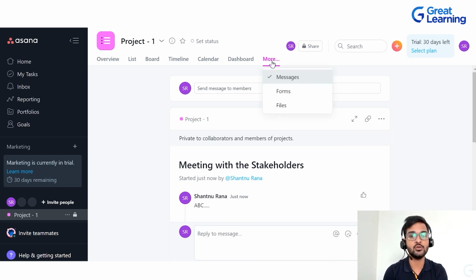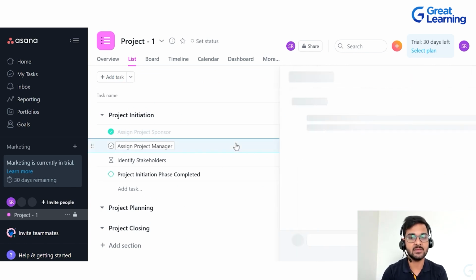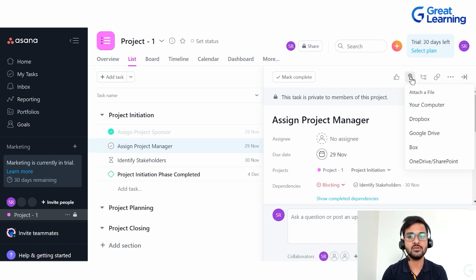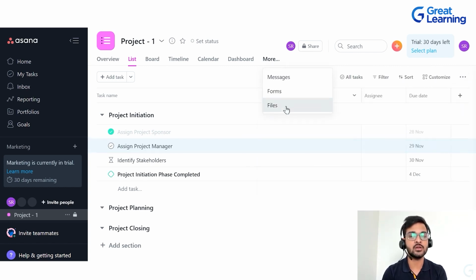Now if you go again to more and you click on, let's say, files. Now if you talk about files basically, so whatever tasks or projects we have in Asana, whatever files we have uploaded, all those will be shown in the files tab in a gallery view. For example, let's say I go to the list view and in assign project manager task, I click on this and I add a particular file. So I click on that and attach a file from my computer. Let's say I add a file, a PPT basically. Then if I click on more and go to files,